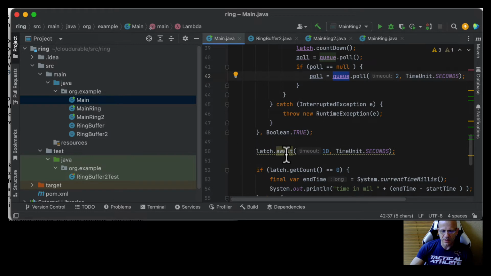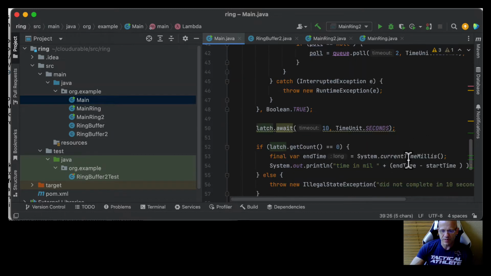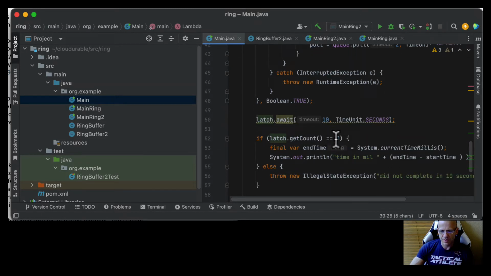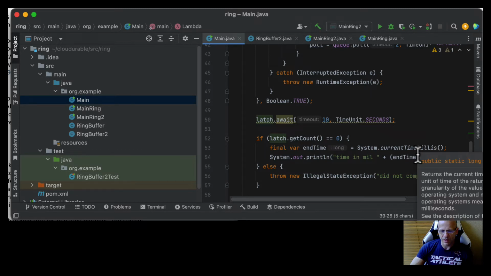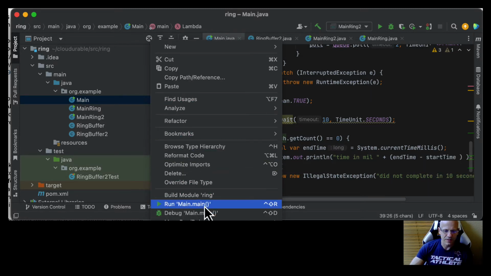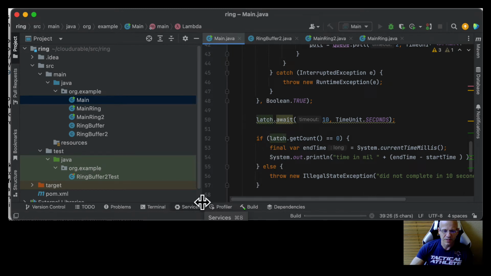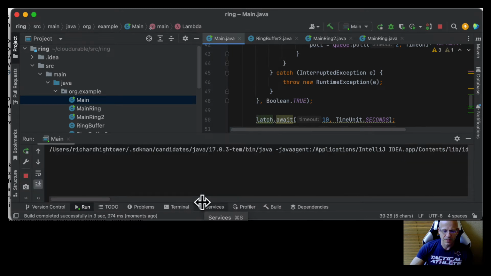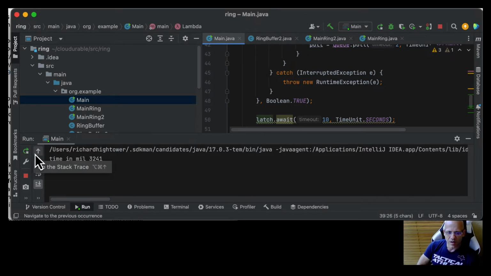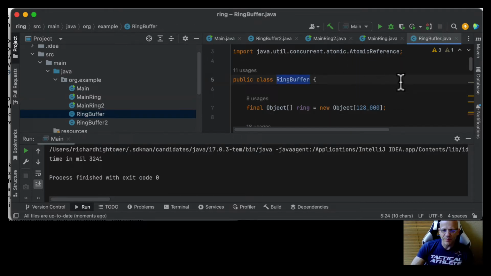And then lastly, down here, I'm going to wait 10 seconds for this latch, so for all 30 million of these to come through. If the count is 0, then I'm going to calculate how long that took. So let's just run that. So that ran in 3 seconds. 30 million records across the queue in 3 seconds. That's 10 million reads a second.